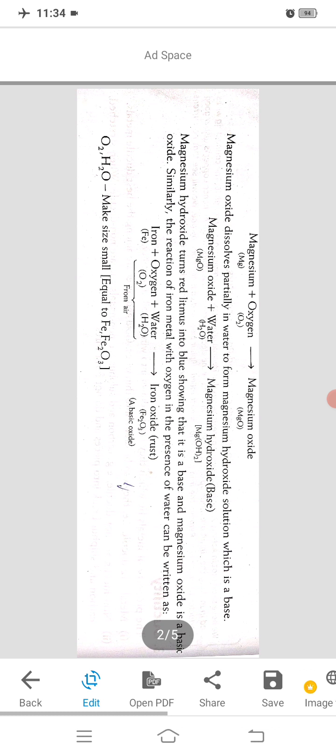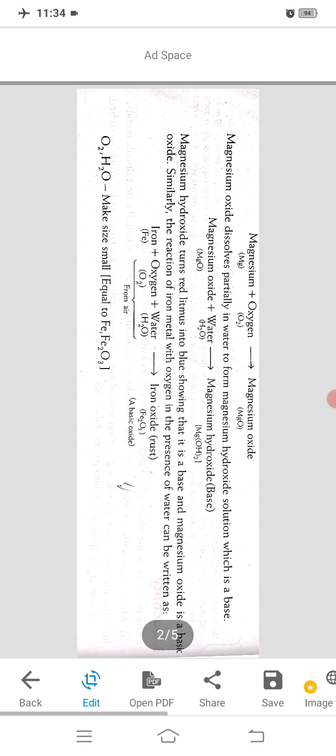When we add this ash of magnesium oxide and dissolve it in water, and then add a red litmus paper in it, we can see that this red litmus paper turns blue. As the red litmus paper turns blue, that means this solution is basic in nature.